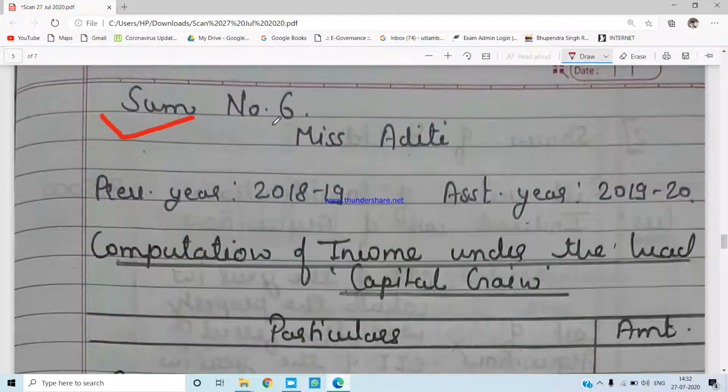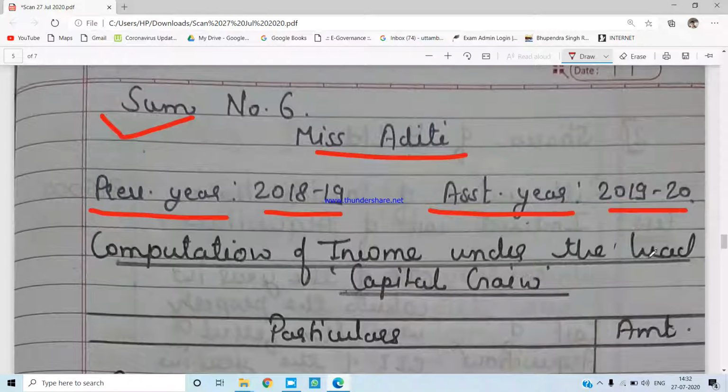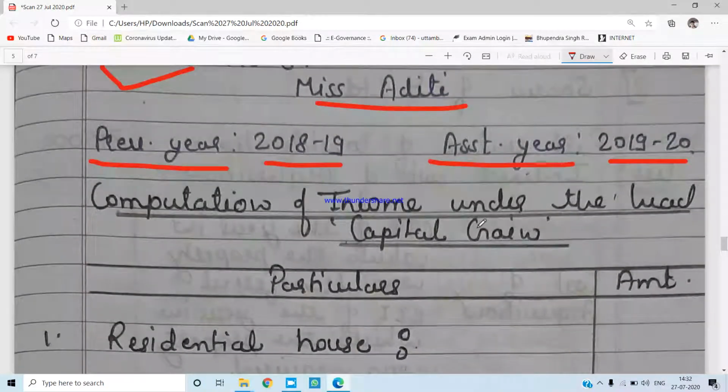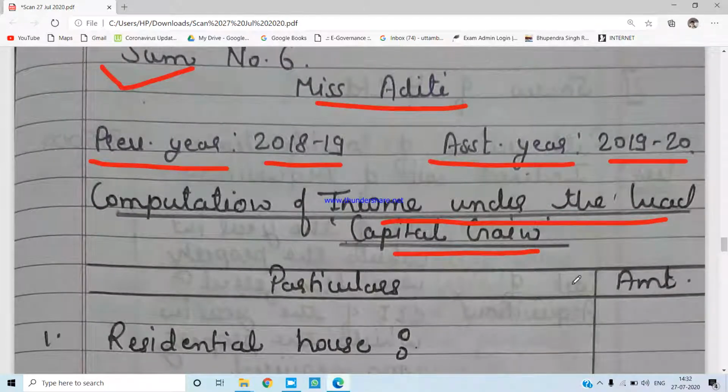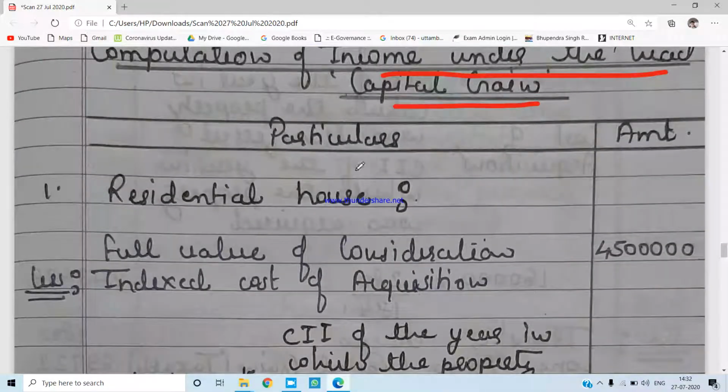Question number 6. Miss Aditi is our assessee today. The question is already there with you all. The previous year for us is 2018-19 and the assessment year is 2019-20. We are calculating the income under the head capital gain. That we will write in the middle of the page, and that too an underline has to be there. Particulars and amount, this is how we are going to have the format.